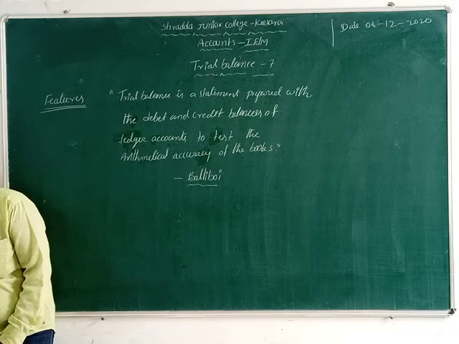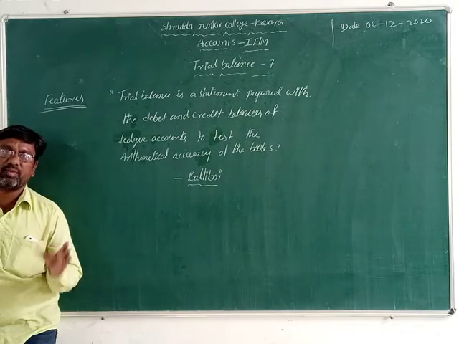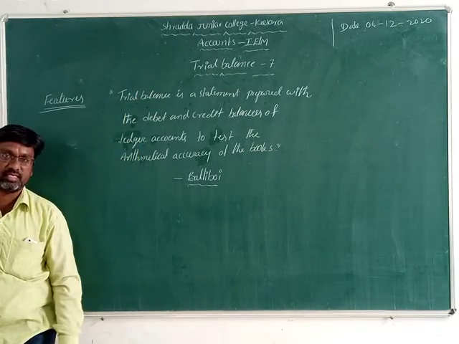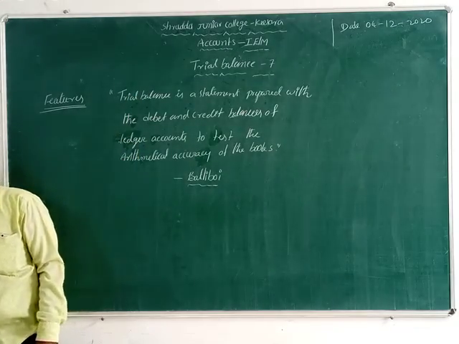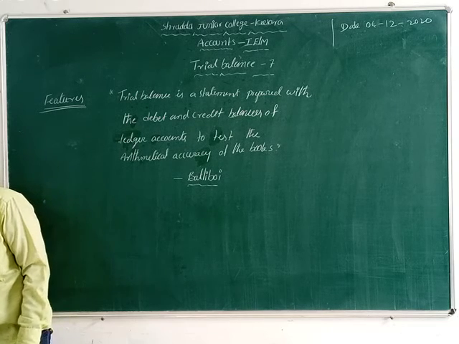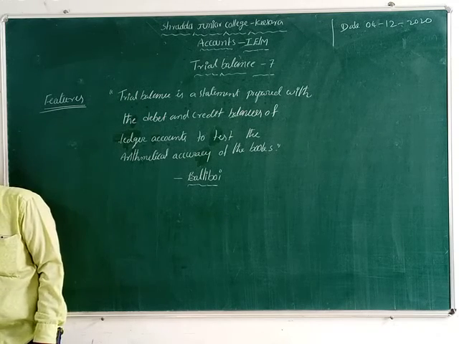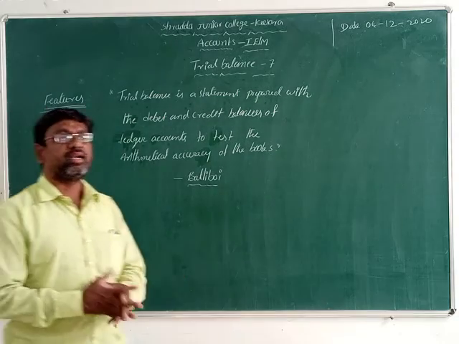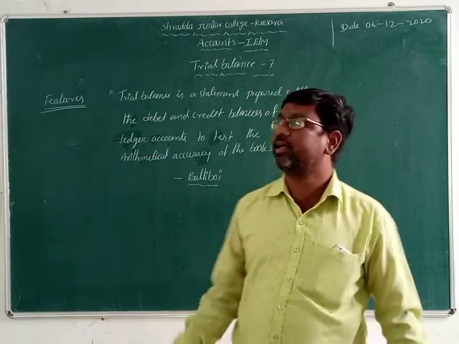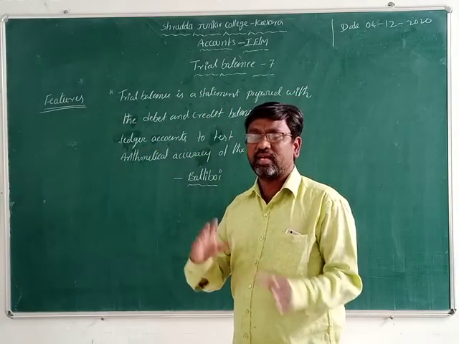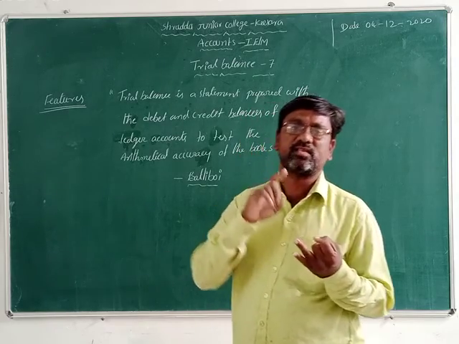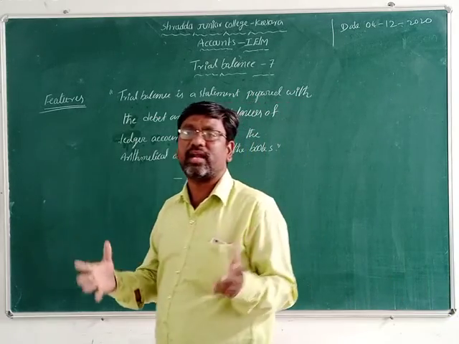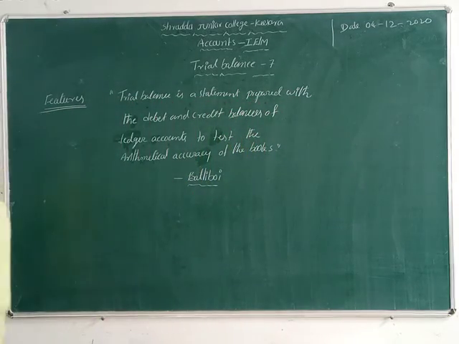The third one is that it is a working paper. It is completely a working paper, and we use it compulsorily every time. Next, it is prepared periodically, usually at the end of each month or at the end of the accounting year. We divide the accounts into expenses, losses, assets, liabilities, and incomes.